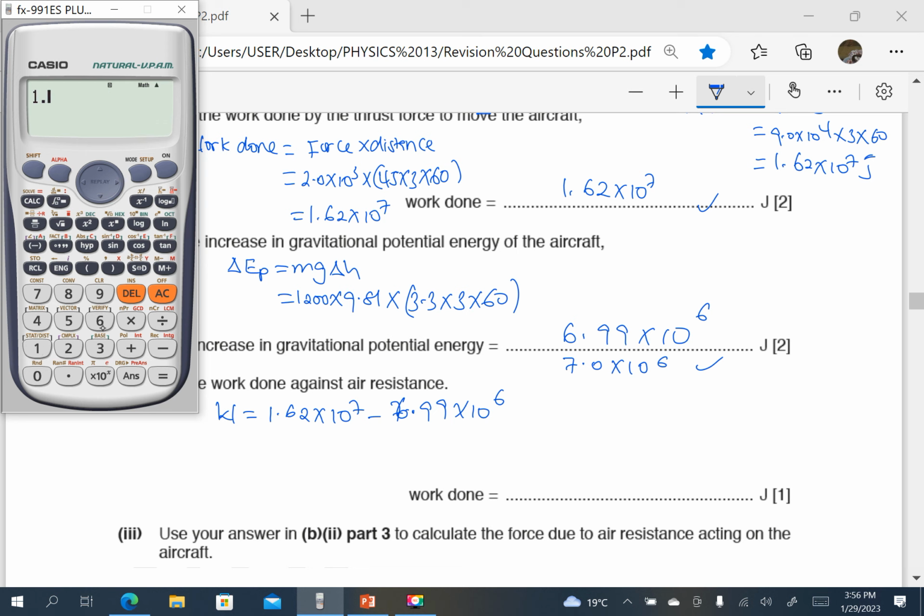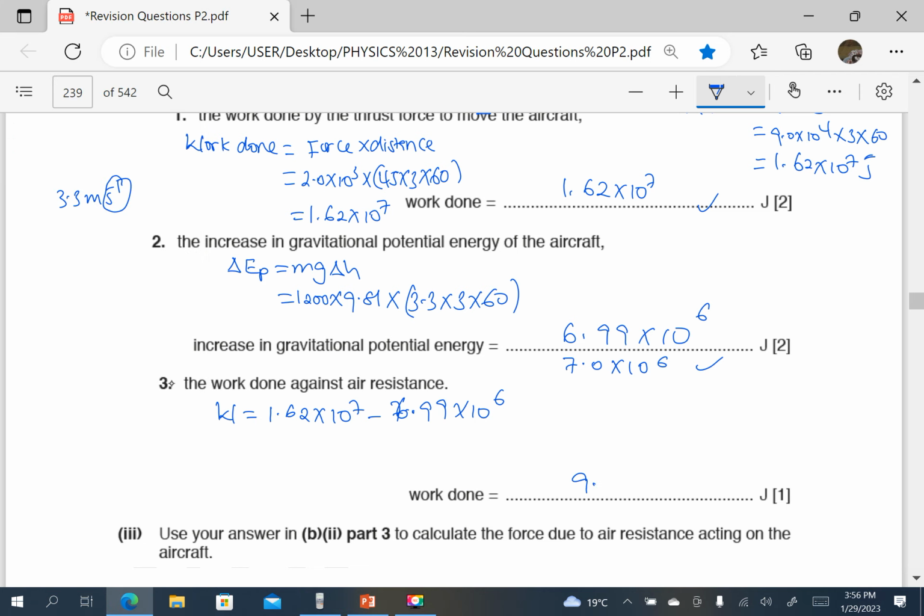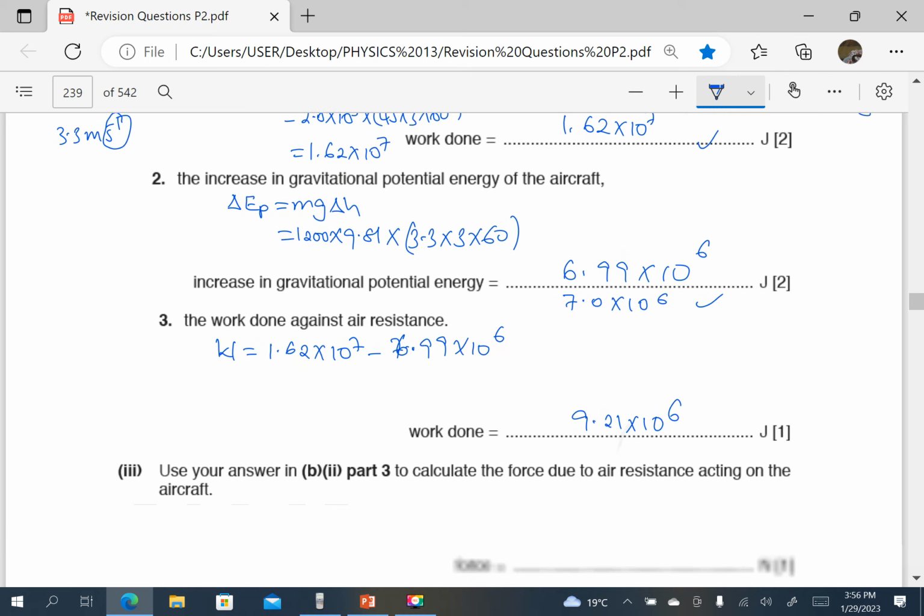So 1.62 times 10 power 7 minus 6.99 times 10 power 6. So that is 9.21 times 10 power 6. So this is 9.21 times 10 power 6 joules.